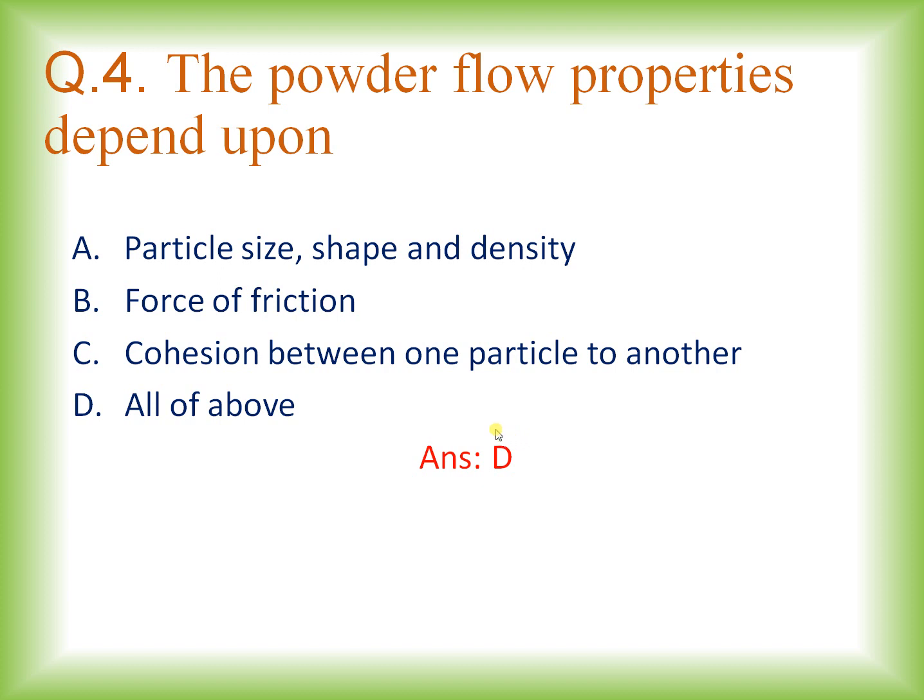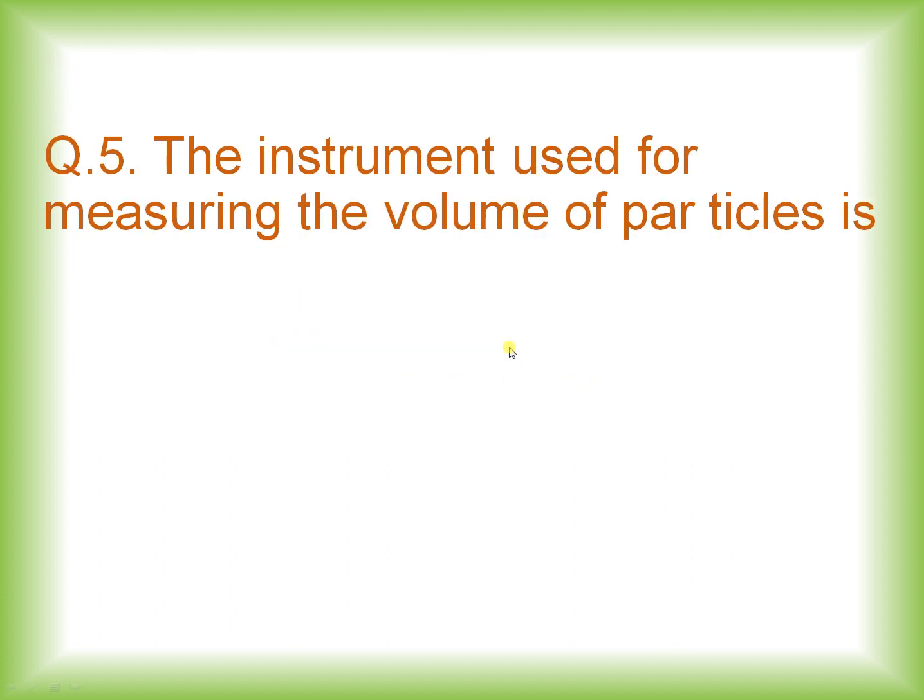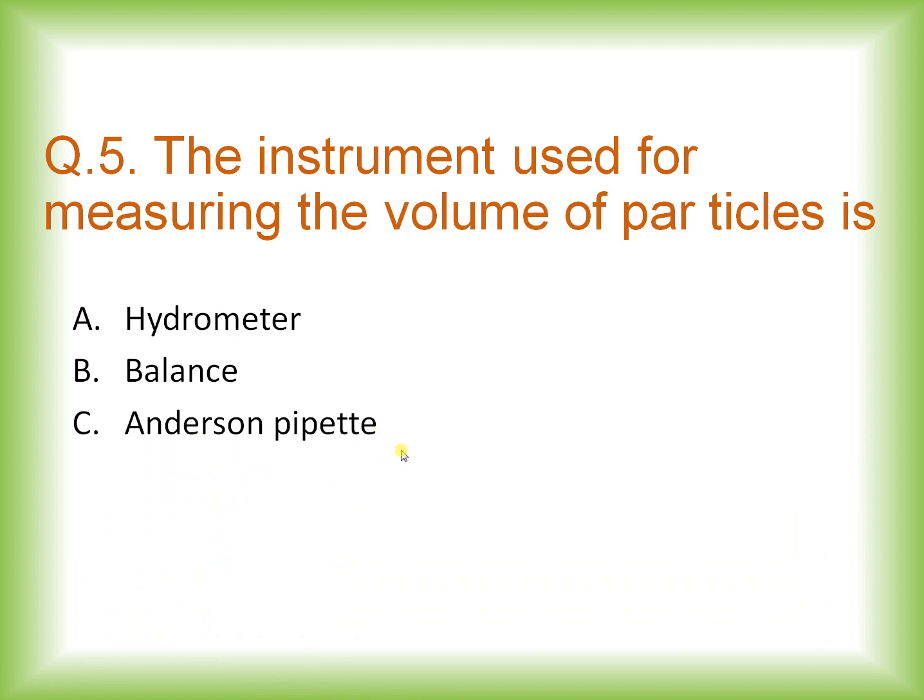So the flow properties of powders mainly depend on the particle size, shape and density, force of friction, then cohesion between one particle to another. Question number 5. The instrument which is used for measuring the volume of particle is, options are hydrometer, balance, Anderson pipette, Coulter counter, and the right answer is option D. So the instrument which is used to measure the volume of particles is the Coulter counter apparatus.